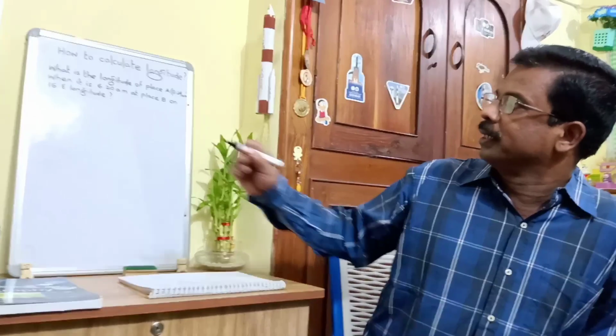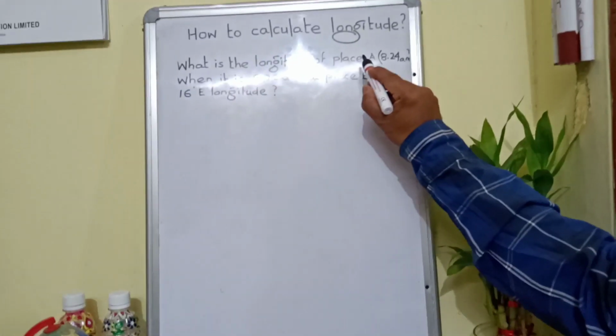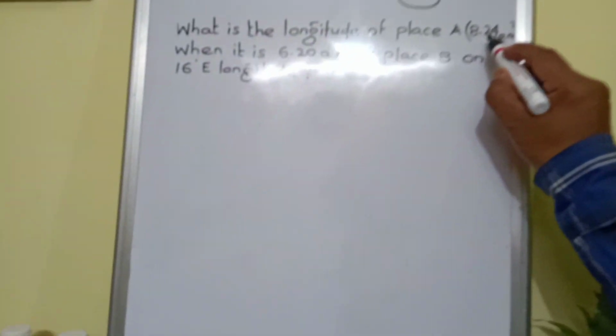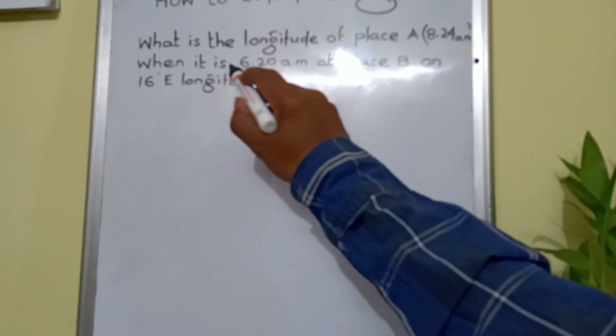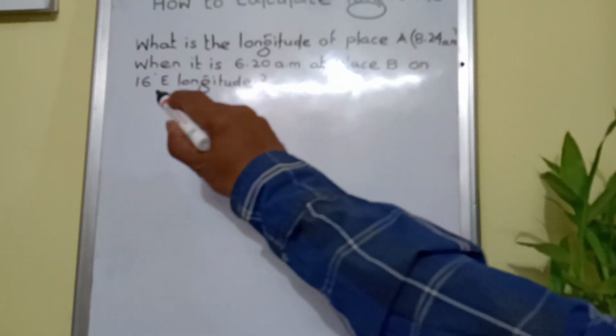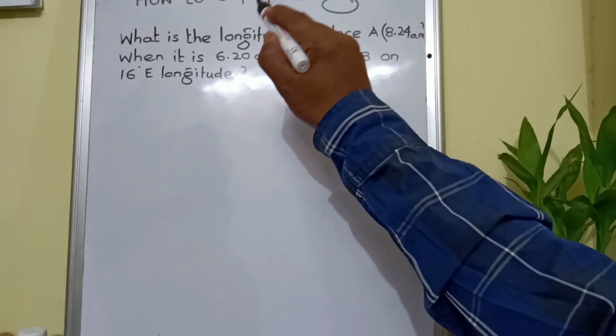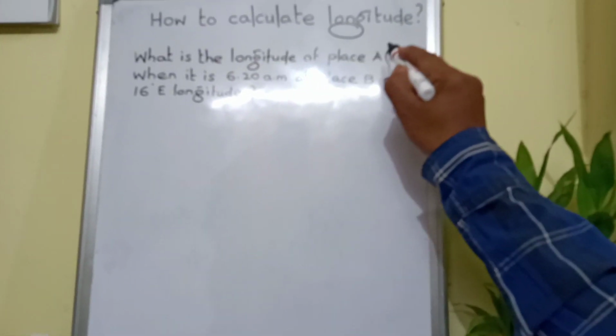Dear children, in the last virtual class I explained to you how to calculate time. Now, how to calculate longitude. Look at this sum. What is the longitude of place A? Time given 8:24 am, when it is 6:20 am at place B on 16 degree east longitude. Our task is to find out the longitude of place A.